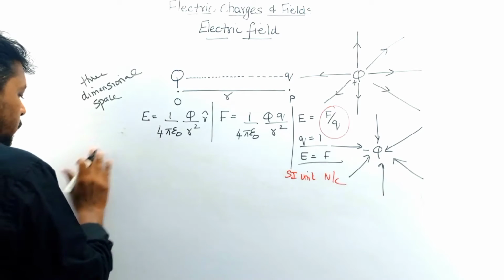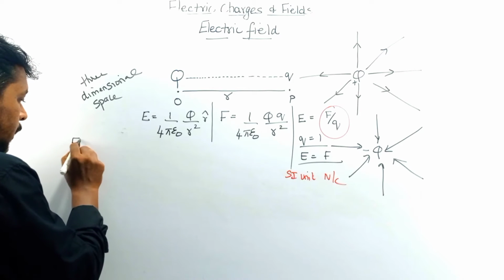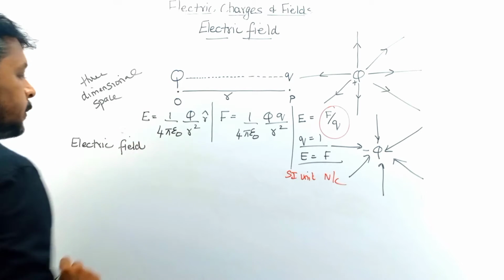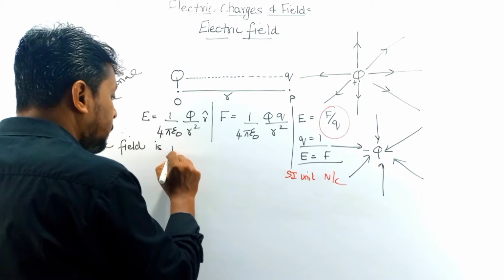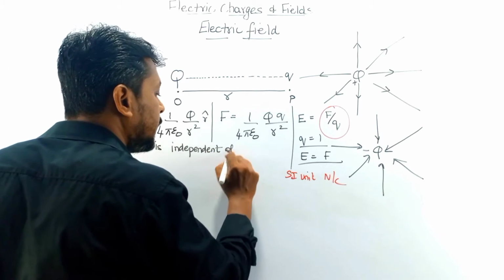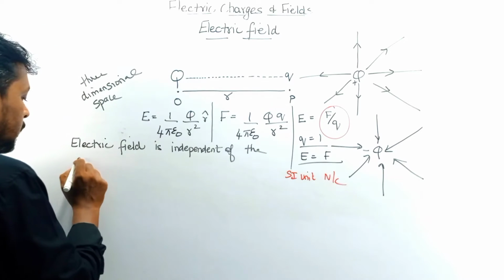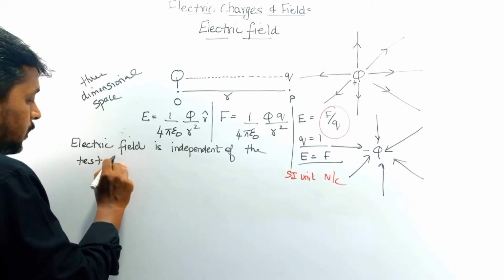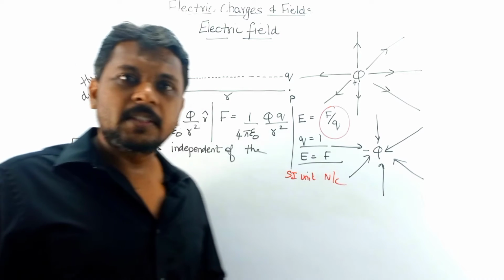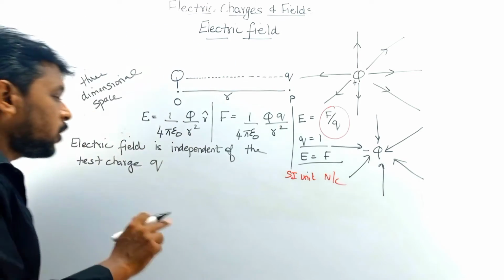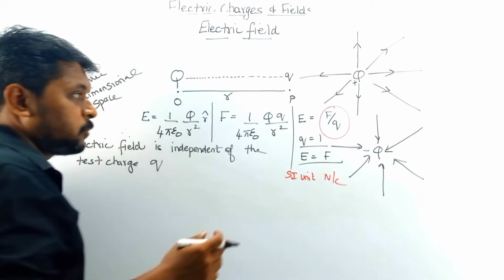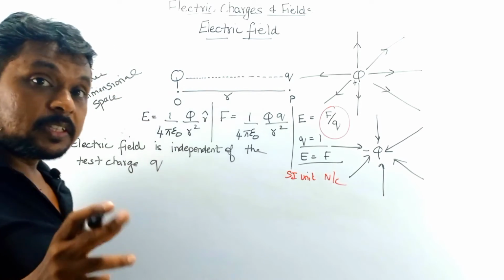This unit vector will give you the direction of the electric field. So electric field is independent of the test charge Q. Whatever may be the test charge, it is independent. It does not depend on the value of the charge which is kept at this point. Whatever the charge kept at this point, it is independent of the test charge Q.